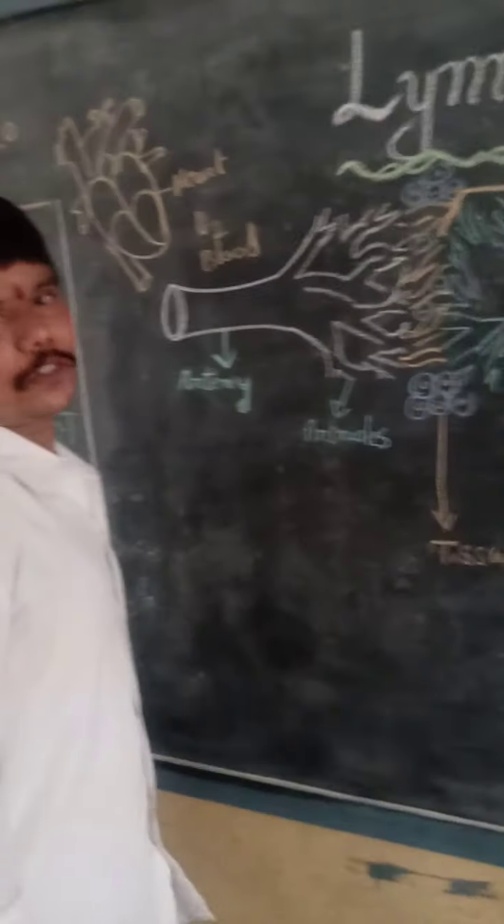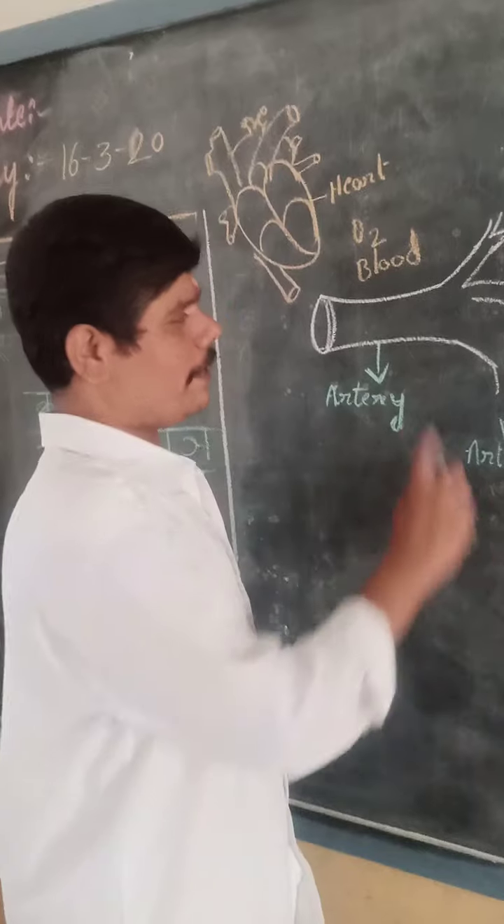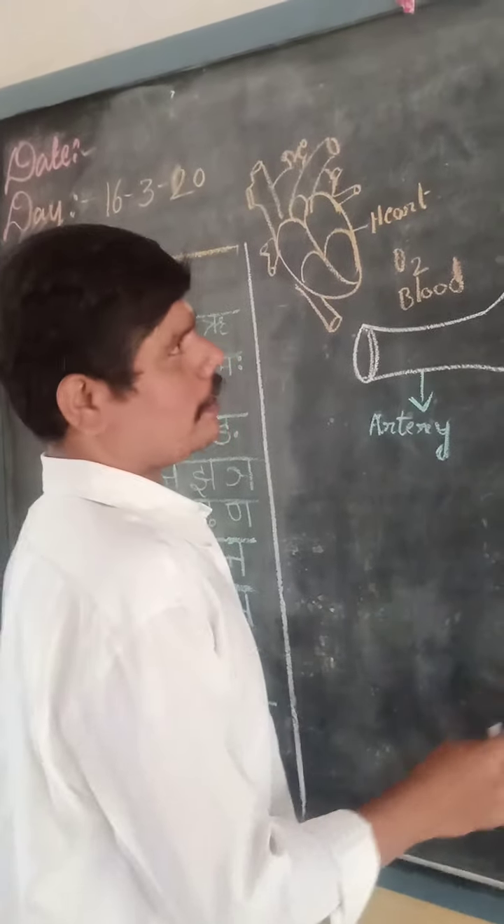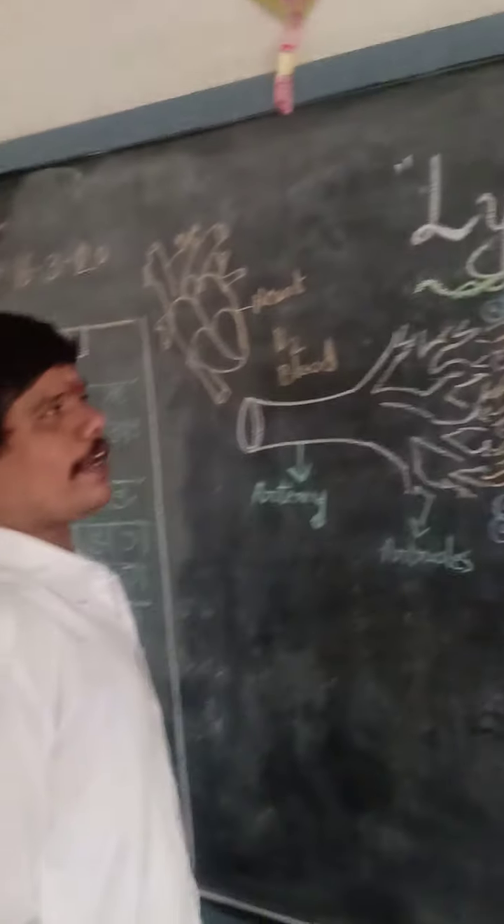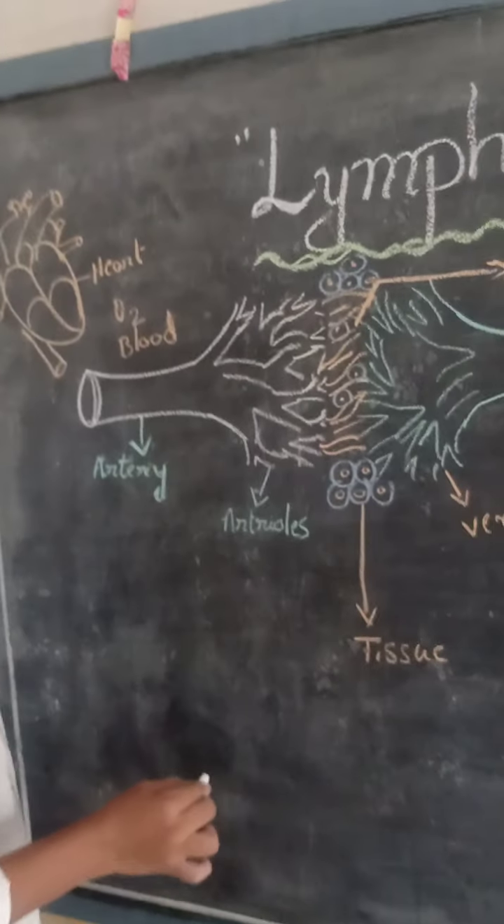Okay, good morning students. Last session we read about the heart and blood vessels, arteries and veins. Today we are going to learn about a separate system called the lymphatic system. So what does the lymphatic system mean? First of all, we have to understand the blood vessels. How many types of blood vessels are there?